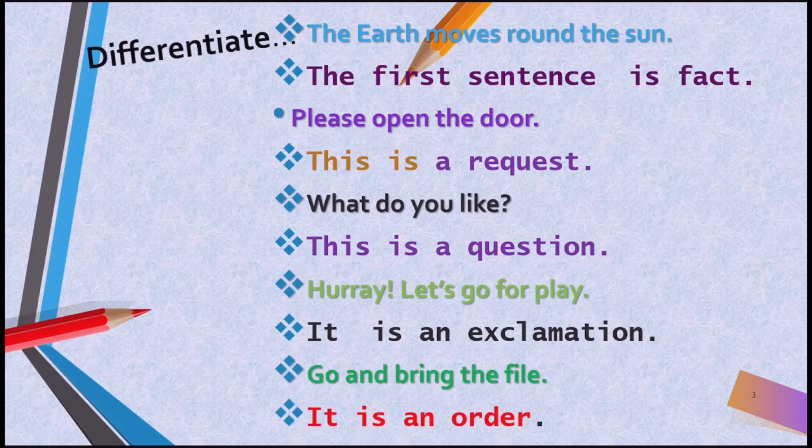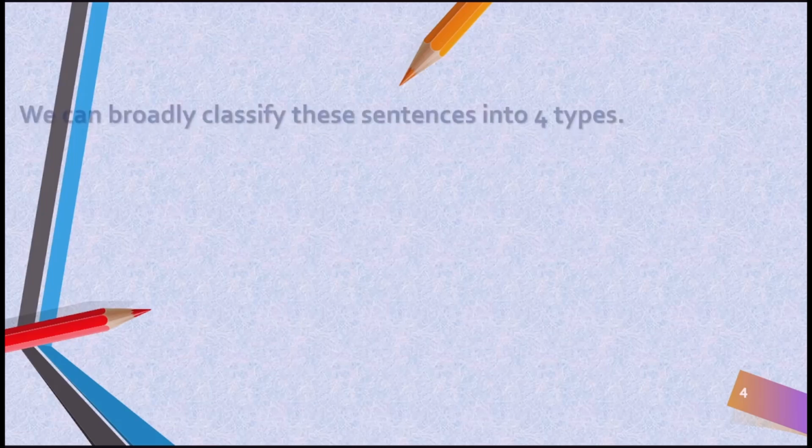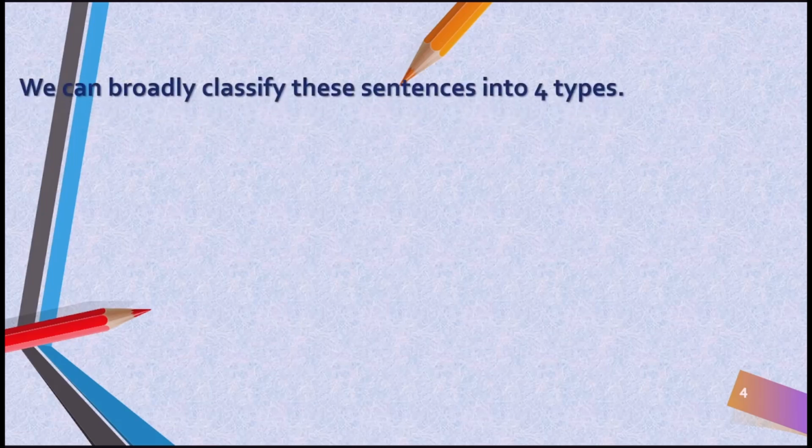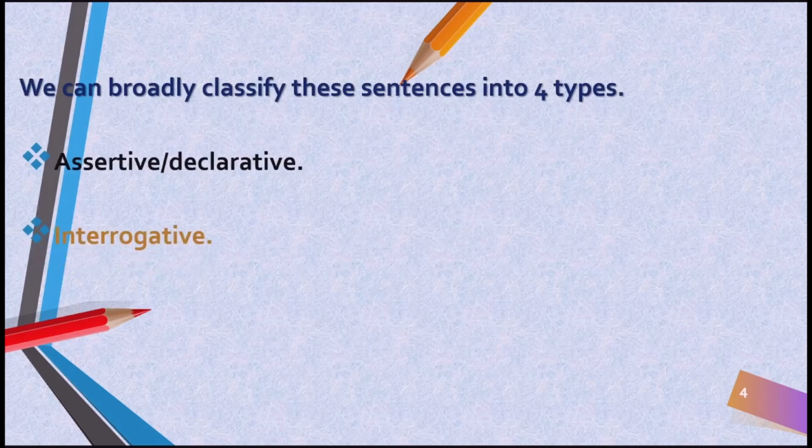In this way, we can broadly classify these sentences into 4 types. The first one is assertive or declarative. The second is interrogative. Third one is imperative. And fourth one is exclamatory sentences. So, the sentences are broadly classified into these 4 types. So, let us know one by one in detail.